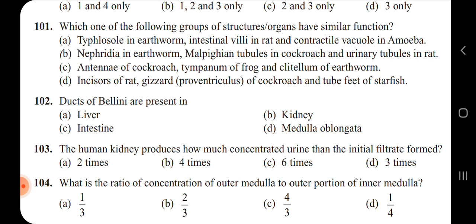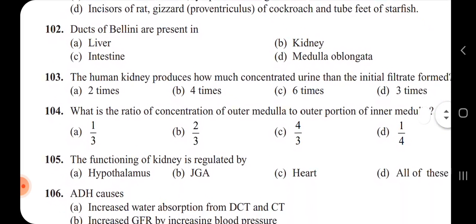The initial filtrate will be almost 180 liters for a day, but at the end of the day it is going to produce only 1.5 liters as the concentrated urine. So almost it is going to produce 4 times more concentrated urine.